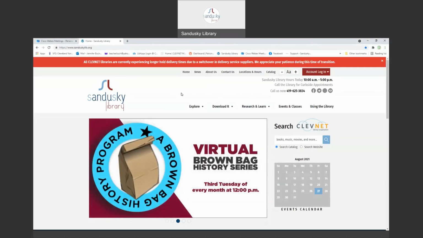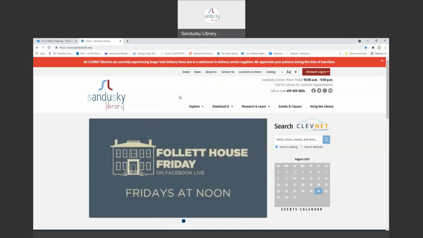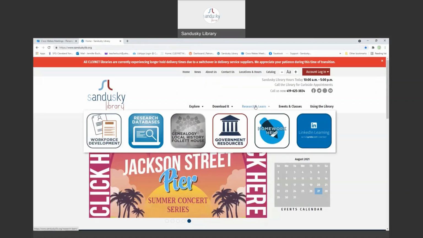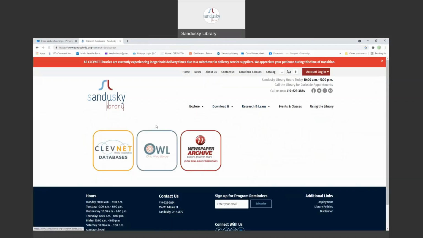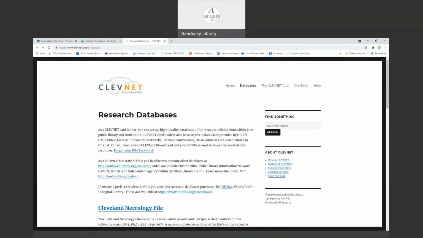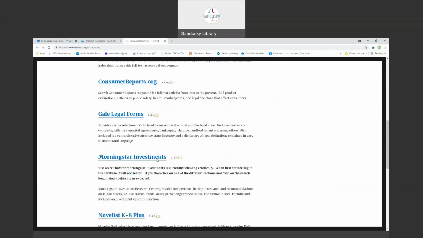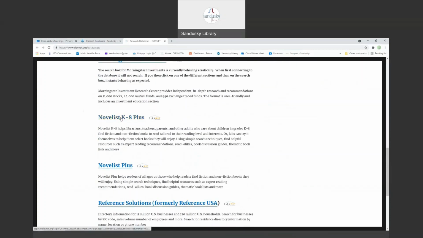Today we're going to talk about Novelist K-8, which is a database you can use to help you find your next read. So in order to access Novelist, you want to go to www.sanduskylib.org. You want to hover over Research and Learn and choose Research Databases. You want to choose the CleveNet Library Cooperation Databases. And then you want to scroll down until you come to Novelist K-8.